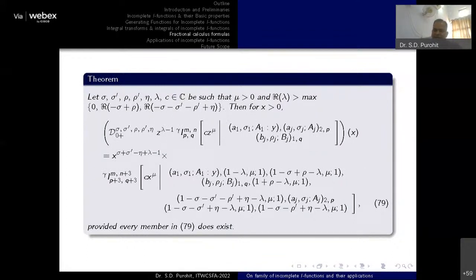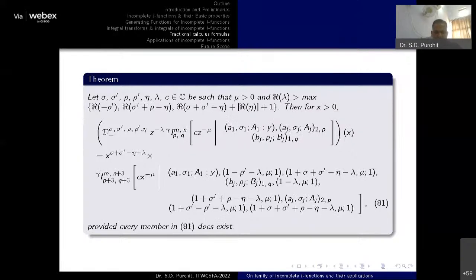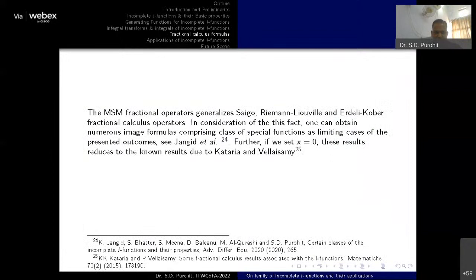These are the fractional derivative formulas for these two functions. I'm just skipping those results because they are familiar and similar in nature. Okay, so here you can see why we have considered this MSM fractional operator. If you understand, this particular fractional operator is the generalized version of the Saigo operator, Riemann-Liouville, Erdélyi-Kober, Weyl, and many more fractional integral operators.